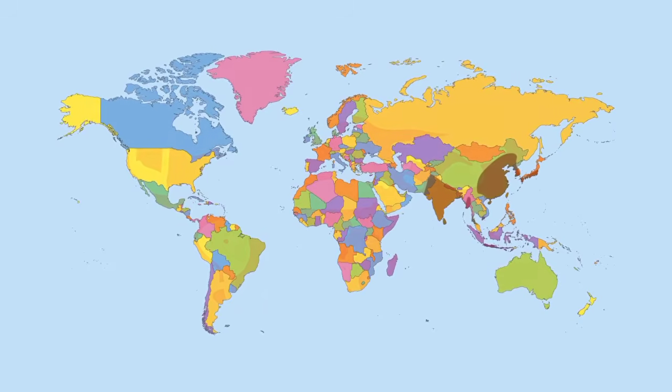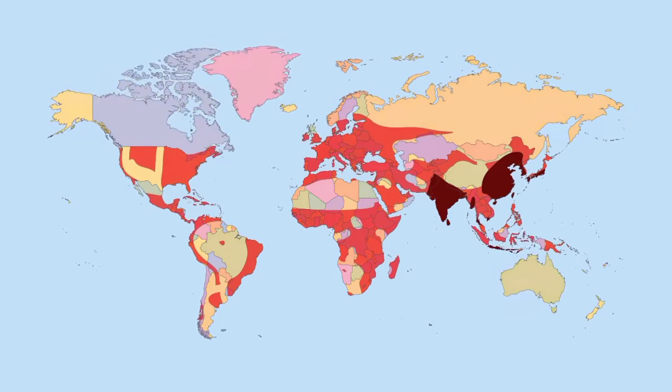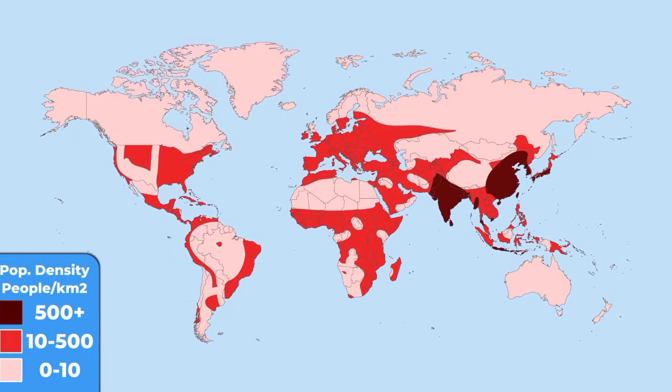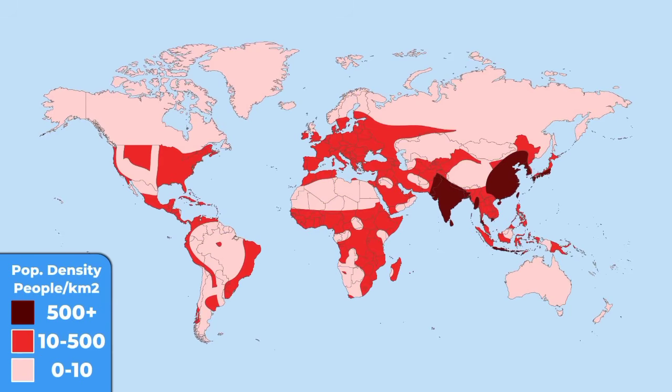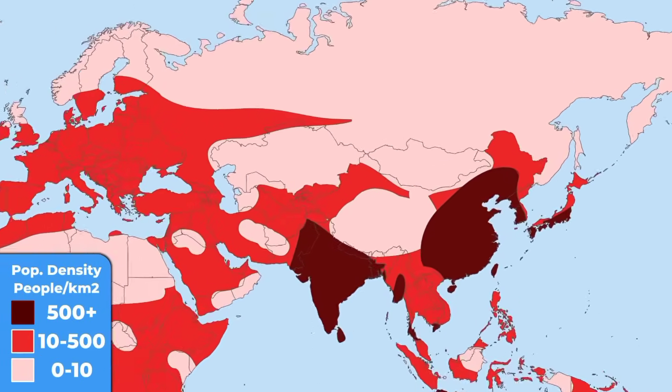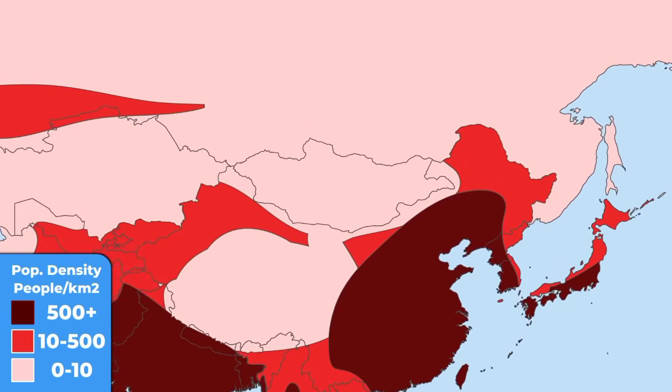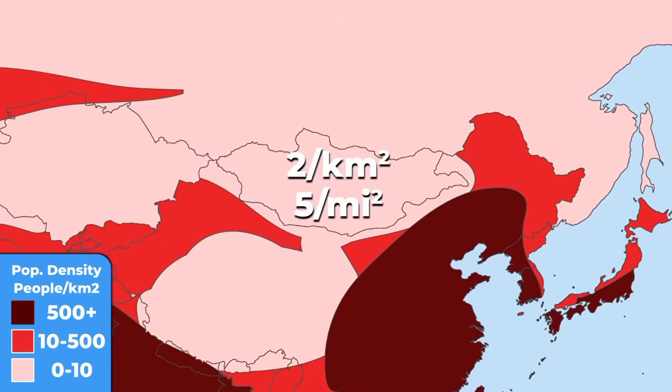In one way, it just makes sense that you would create more pollution in places that are so densely populated as China or India. This map shows the population density around the world. I mean, how could you create any pollution in a country like Mongolia, where only 2 people share every square kilometer, making it the most sparsely populated country in the world?